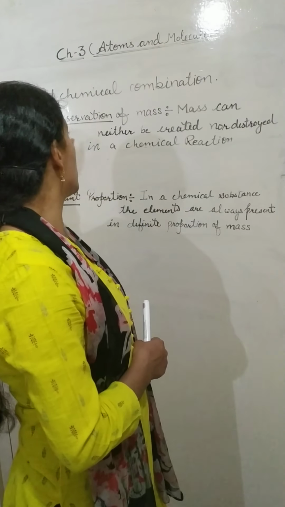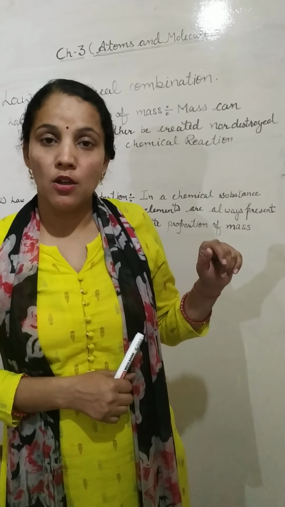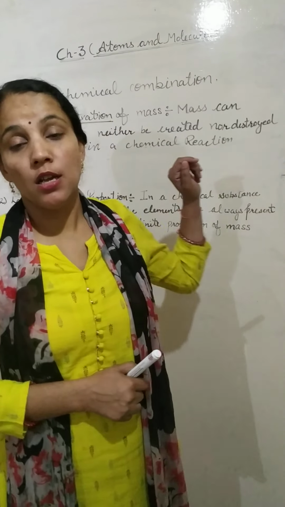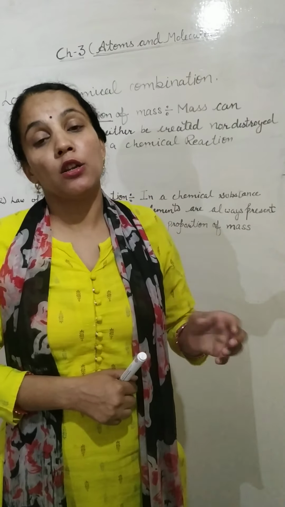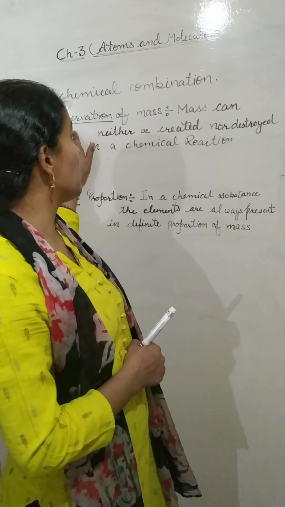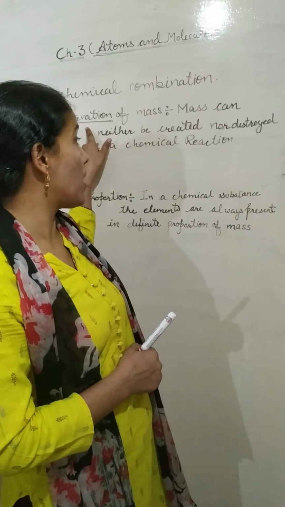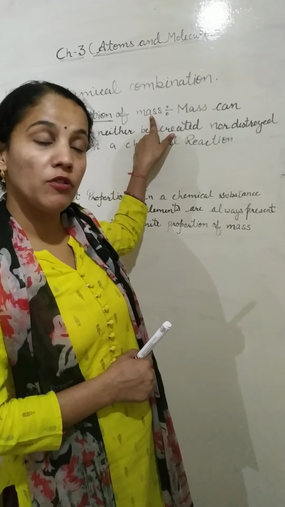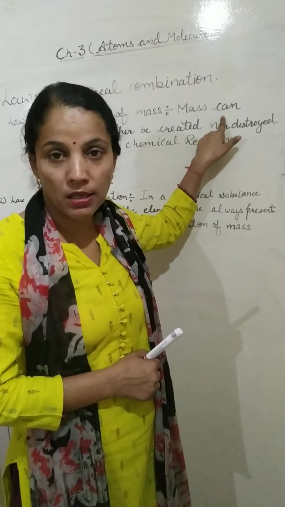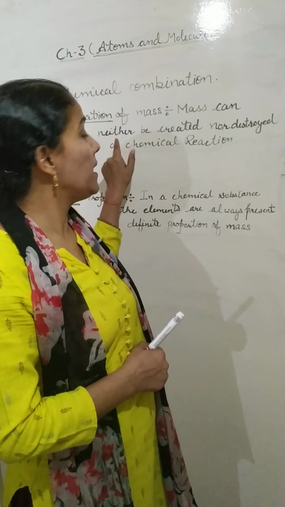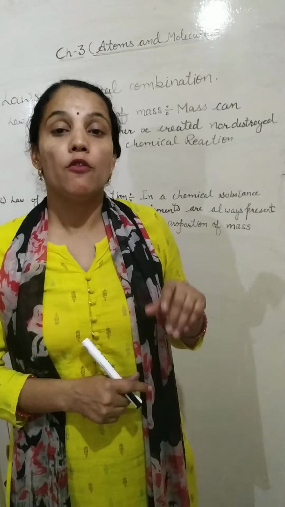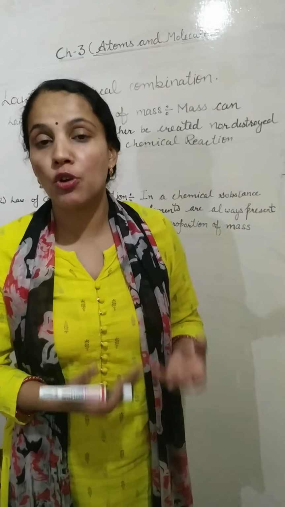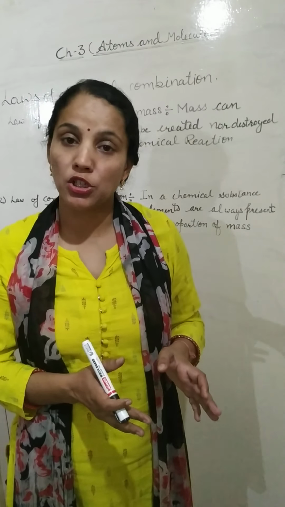The first law is the law of conservation of mass. From the heading, conservation means not created and not destroyed. That means we are talking about mass, and the definition is: mass can neither be created nor be destroyed in a chemical reaction. When we are doing a chemical reaction, we can't create the mass and we can't destroy the mass. That is the law of conservation of mass.